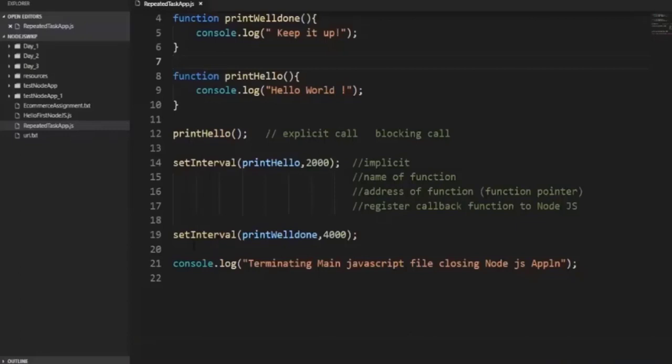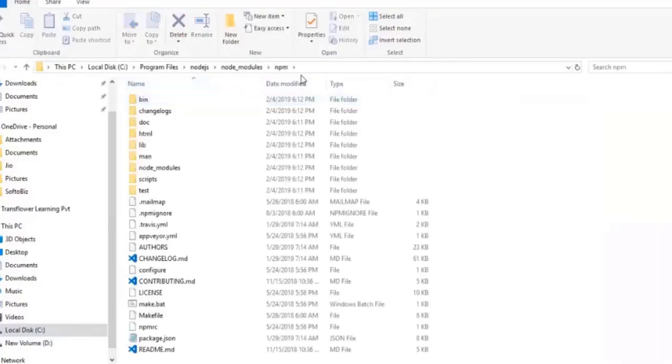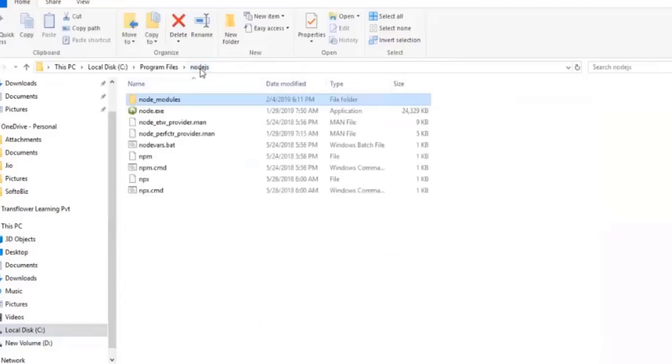Yes, this setInterval function's actual logic is kept inside this node_modules folder somewhere, and that is why we are getting this work done. But whenever Node.js is installed, it is not only at this level that a folder is created. This is the thing which will have node.exe and other runtime libraries available here. But at the same time, if you have installed Node.js on a computer and you are the currently logged in user, please do one thing.